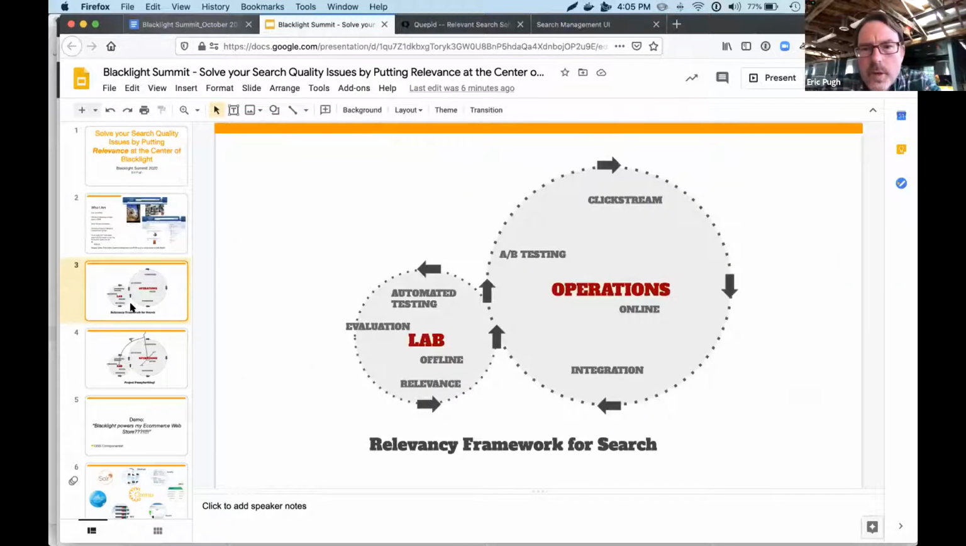And yet we're expected, with not a lot of resources, to return amazingly accurate results. That's what I'm here to talk about. First off, I wanted to throw up this quick framework for how I think about relevancy. In relevancy, I think about two different areas. I think about the offline or laboratory environment.